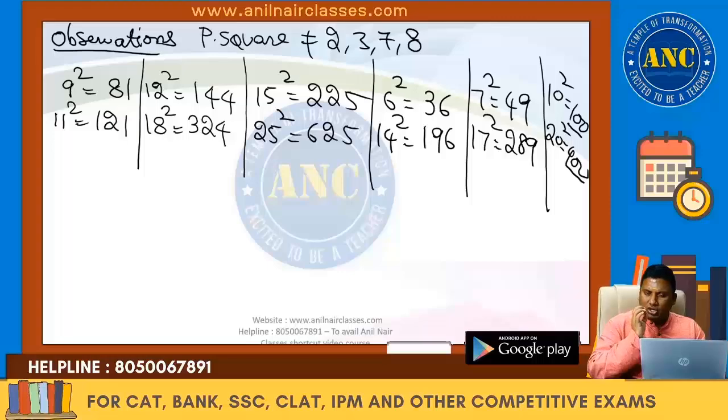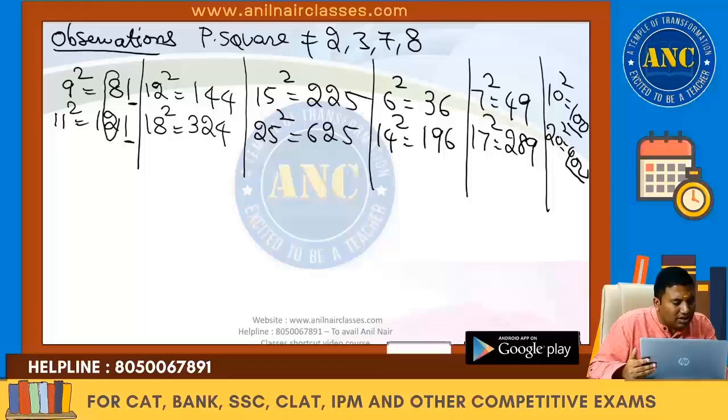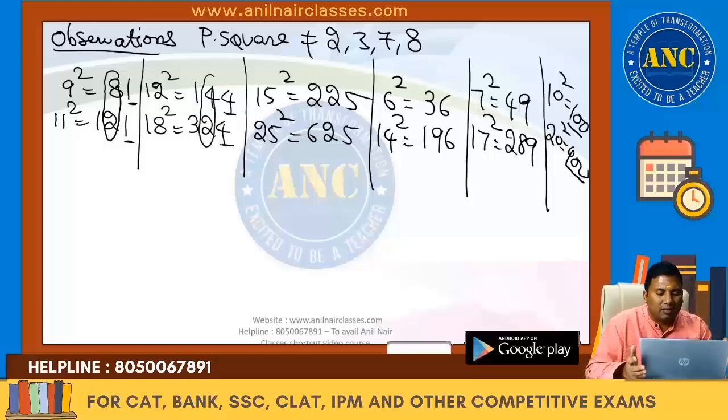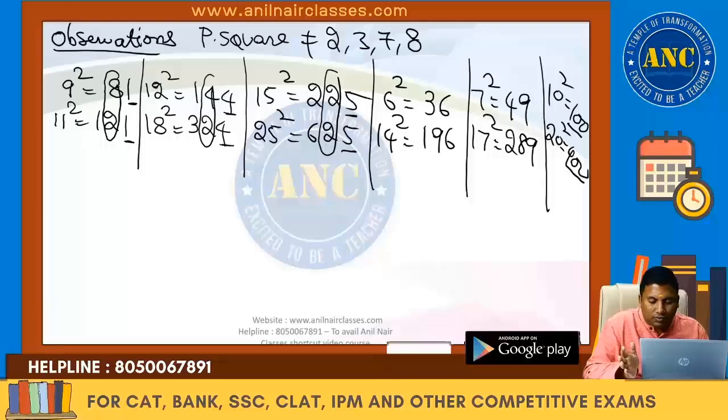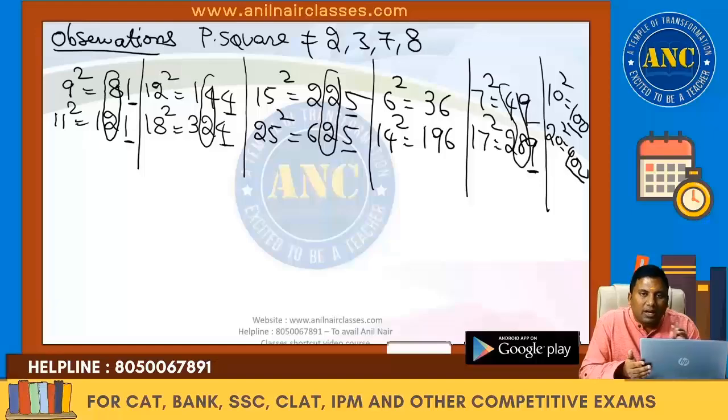One extremely important conclusion. If a perfect square is ending with 1, tens place is an even number. If a perfect square is ending with 4, tens place is an even number. If a perfect square is ending with 5, tens place is an even number. More specifically, in the case of 5, it is 2. If a perfect square is ending with 9, tens place is an even number. In all the cases I am getting an even number.